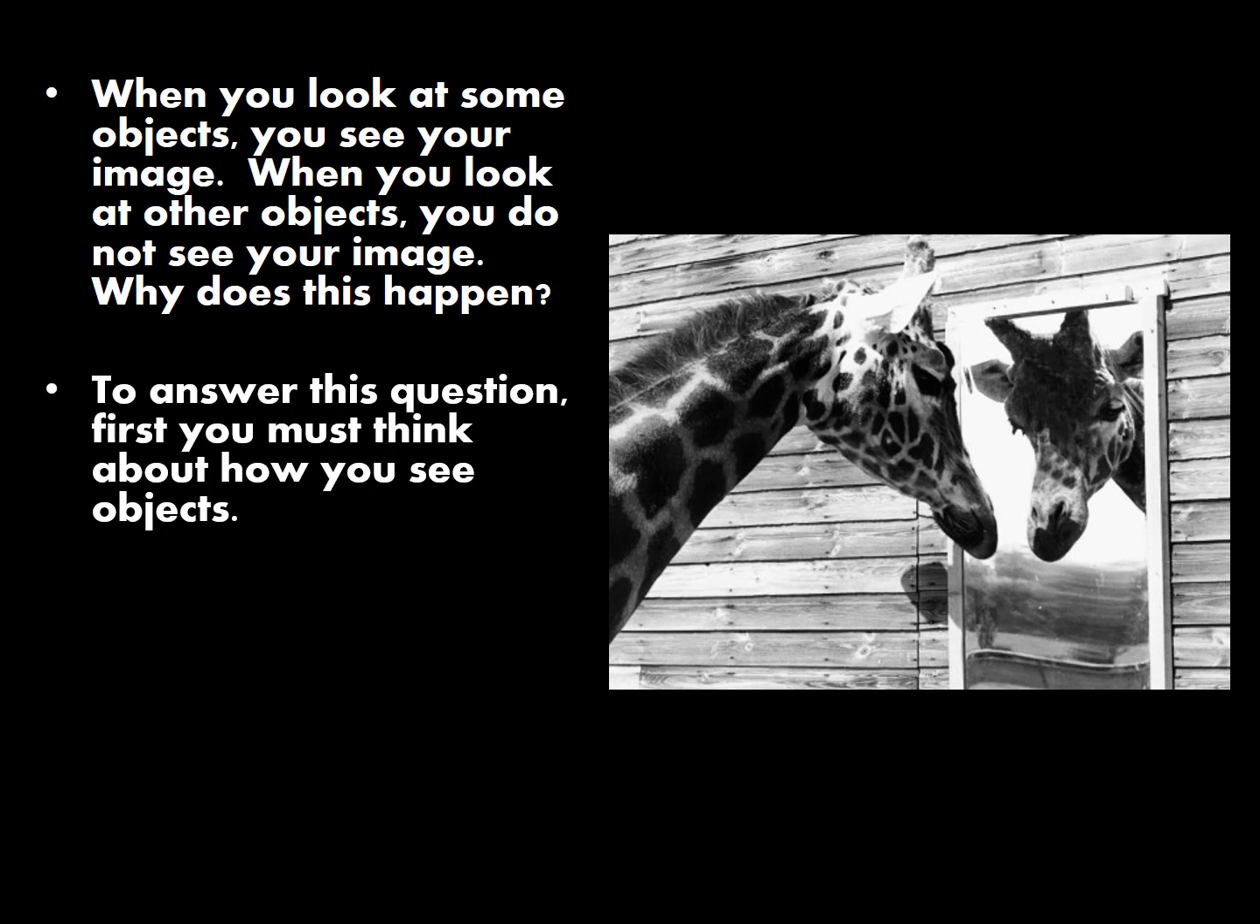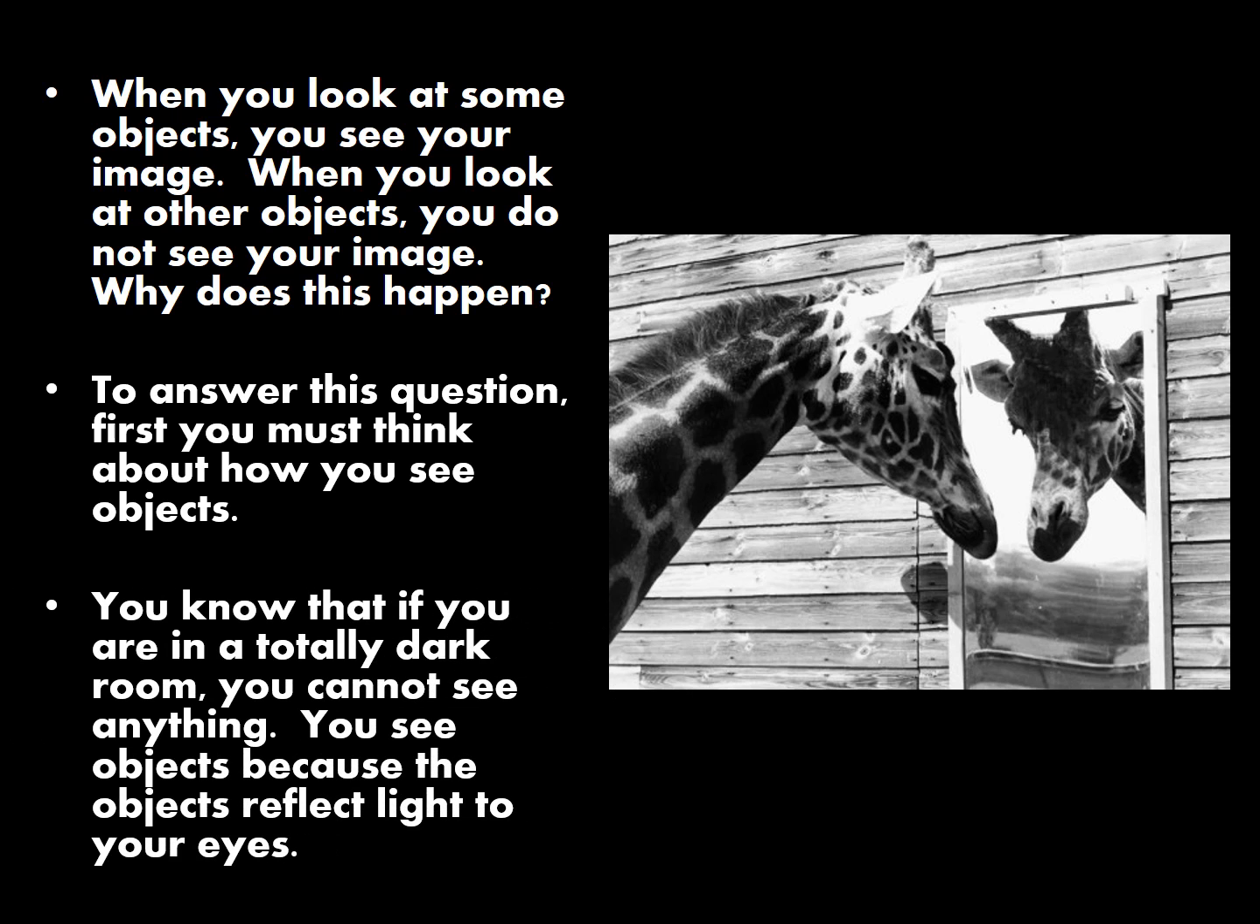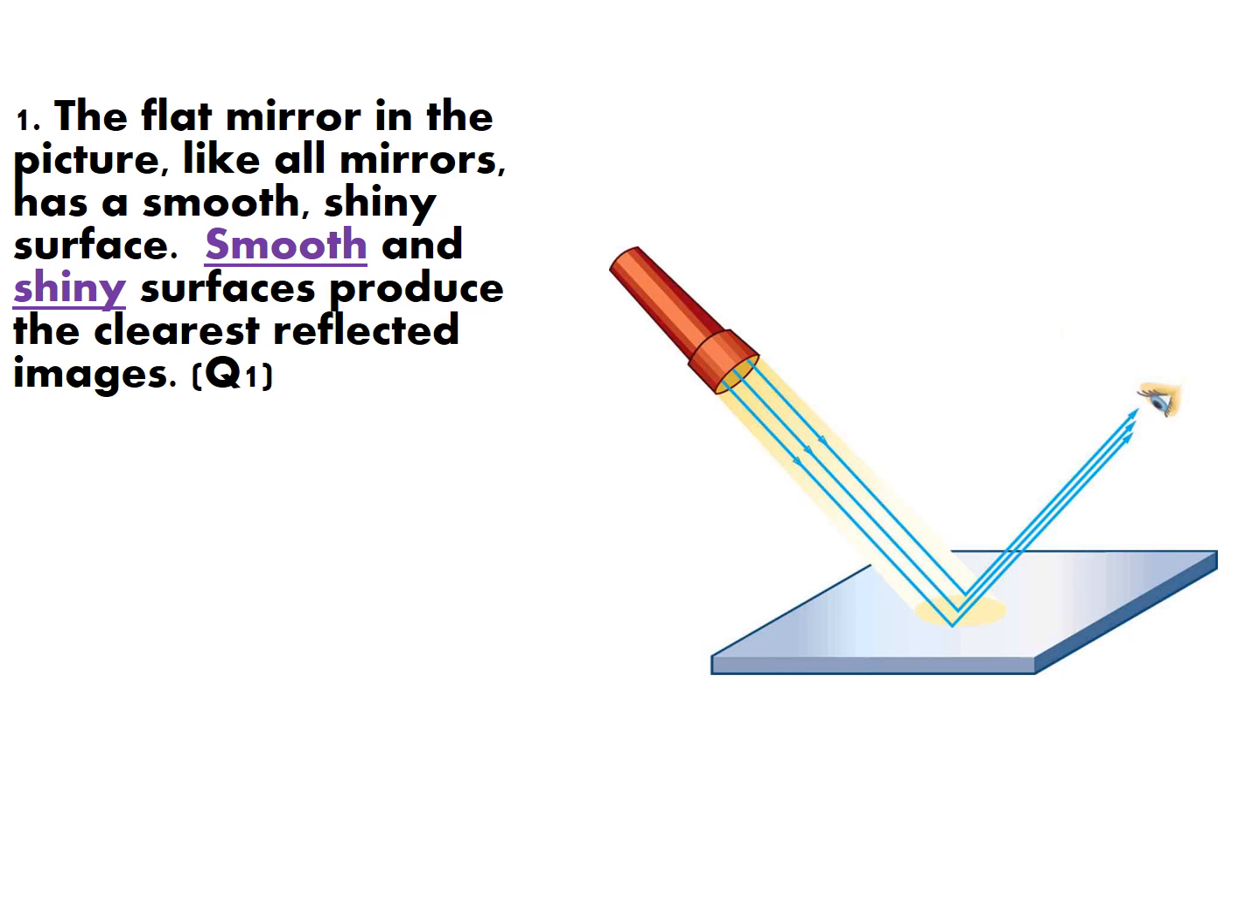To answer this question, you must first think about how you see objects. You know that if you are in a totally dark room, you cannot see anything. You can see objects because the objects reflect light to your eyes. The flat mirror in this picture, like all mirrors, has a smooth, shiny surface. Smooth and shiny surfaces produce the clearest reflected images.